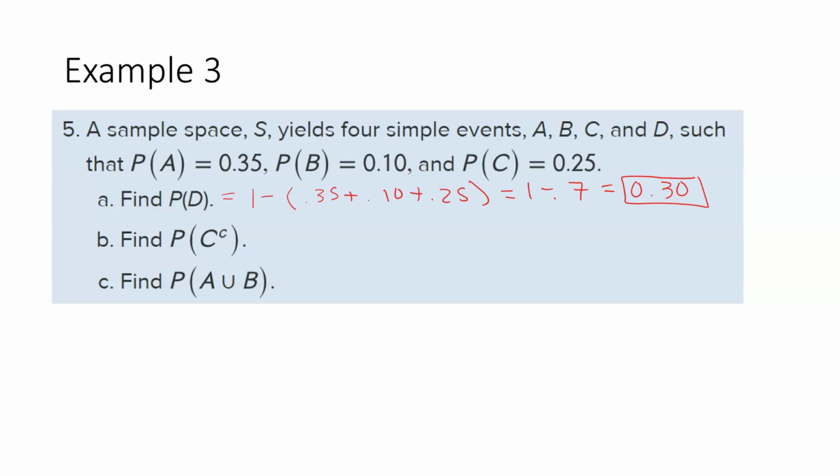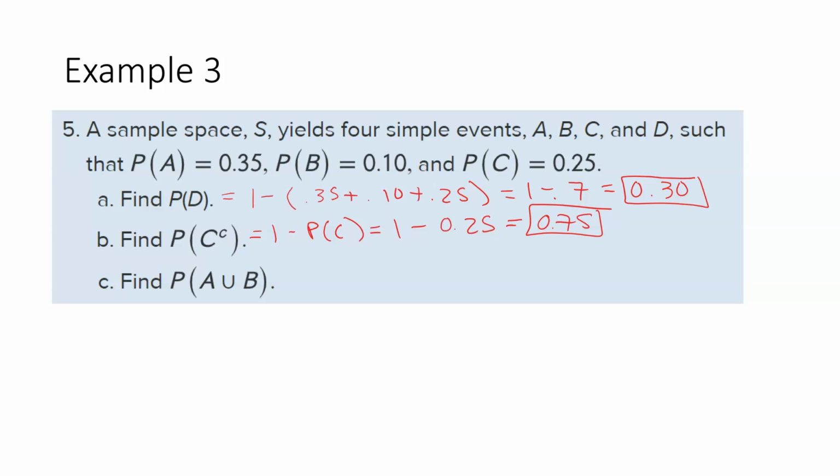So now they want the complement of C. Well, that's everything that's not C. Again, if we know that everything is 1, we want everything that's not C. So we want to take away the probability of C. So everything that's not C is 0.75.